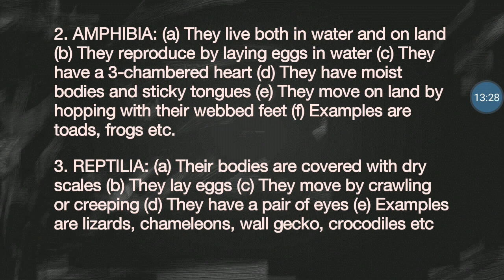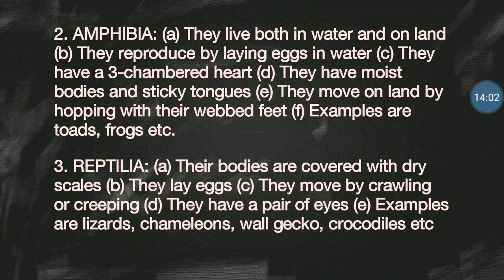Good. Number 3 is the reptilia, what we call the reptiles. The common examples are the lizards, the wall geckos. Now, for the reptiles, their bodies are covered with dry scales. They are terrestrial animals. They live mainly on land. B, they lay eggs. Some of you have seen eggs laid by lizards, right?